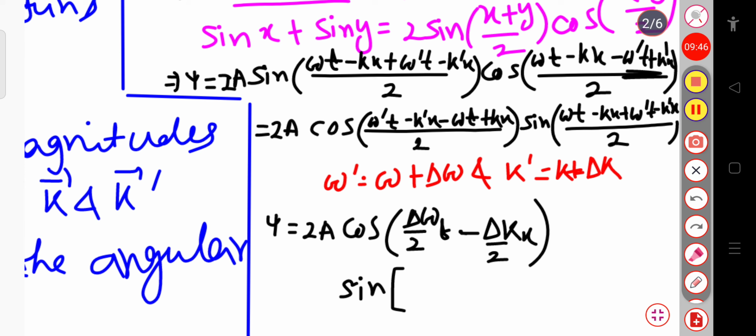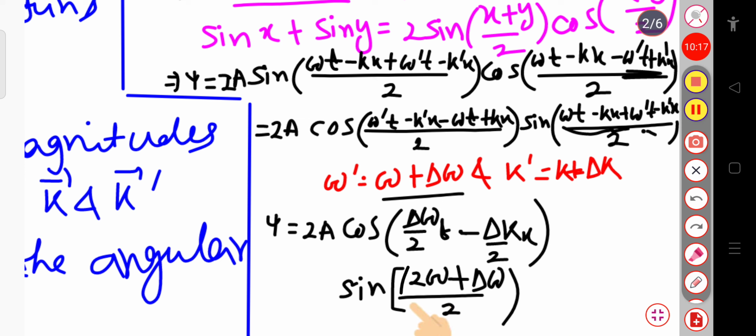Both omega and omega prime are positive, so this will be sine of 2 omega plus delta omega divided by 2 whole into t.